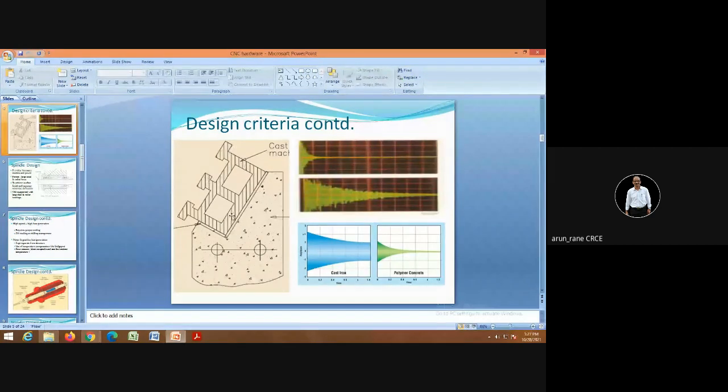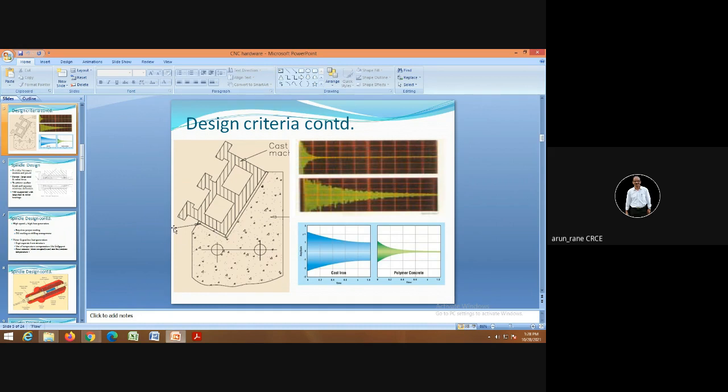This is your bed, the cast bed, and this is your foundation. This is inclined. The purpose of giving inclination is swarf disposal, that is chip disposal. So chip disposal is good.